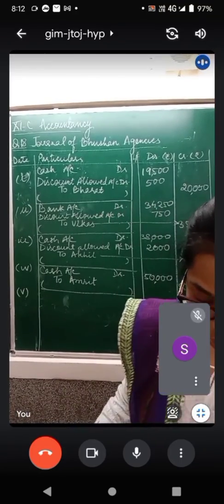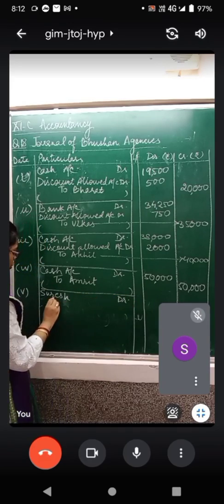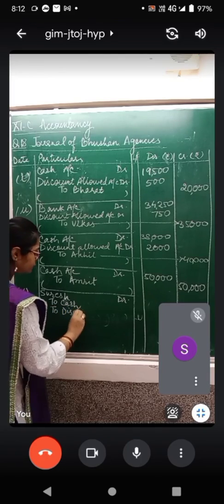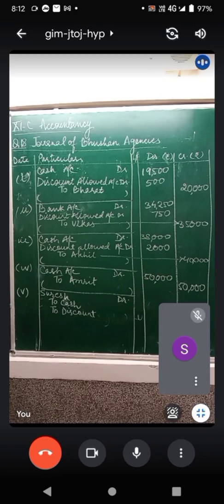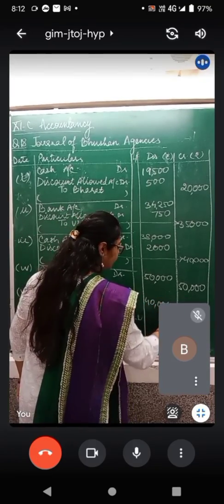So we paid to Suresh. To cash, to discount. Come on. Discount received or discount allowed? When discount is in debit, it is the allowed one. When discount is in credit, it is discount received. Discount received. इस बार किसी और ने हमें discount दिया. Someone else has given us discount, and this time we have received less. So Suresh's account will be debited with the full 40,000.